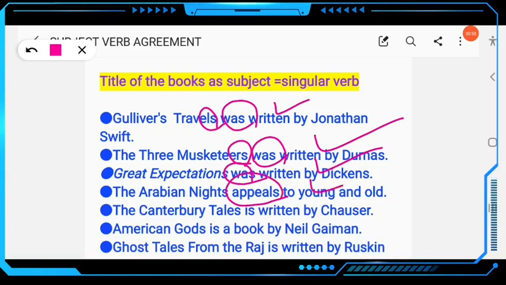The Arabian Nights appeals, not appeal, a singular verb. The Canterbury Tales is written by Chaucer, is, not are. American Gods is a holy book by Neil Gaiman, is, not are. Ghost Tales from the Raj is, not are, by Ruskin. Clear? The title of a book always takes a singular verb. Clear?